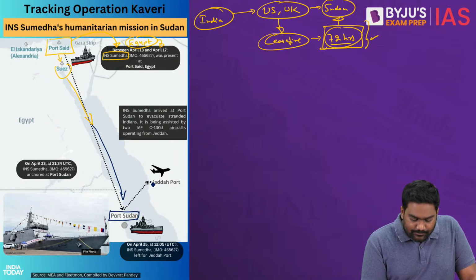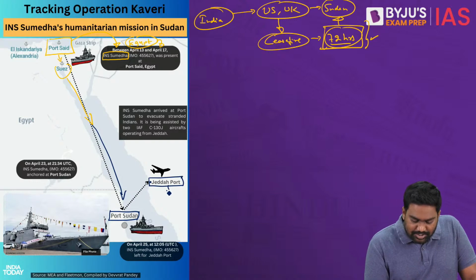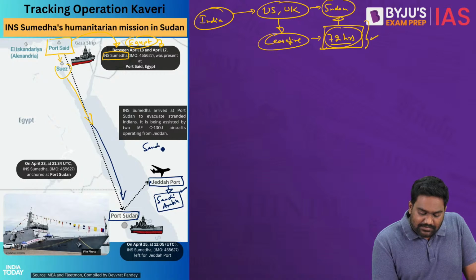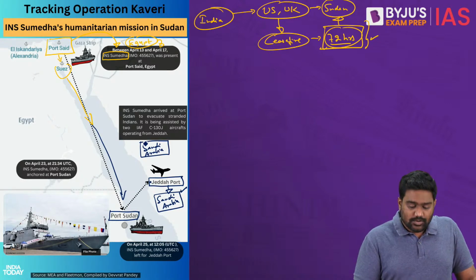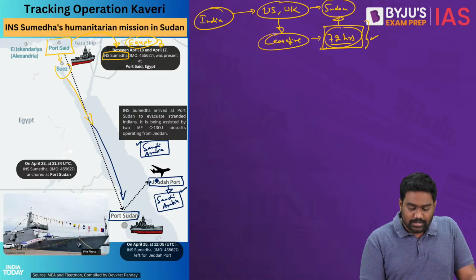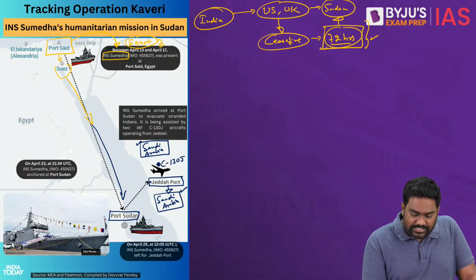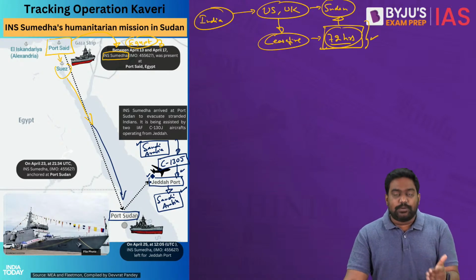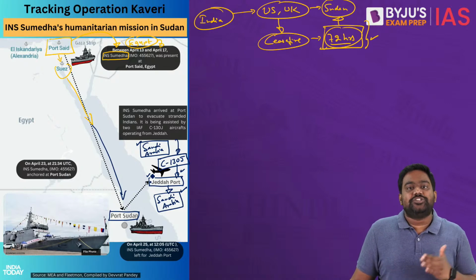And you can see Jeddah, the major commercial city of Saudi Arabia, which is near the sacred pilgrimage sites such as Mecca and Medina. Saudi Arabia is a very, very close friend of India. India has built strategic ties with Saudi Arabia. We are very close partners. And with the help of Saudi Arabia, India has stationed the C-130J Super Hercules transport aircraft of the Indian Air Force at Jeddah Airport. So the required military assets were placed by India, ready for carrying out Operation Kaveri.